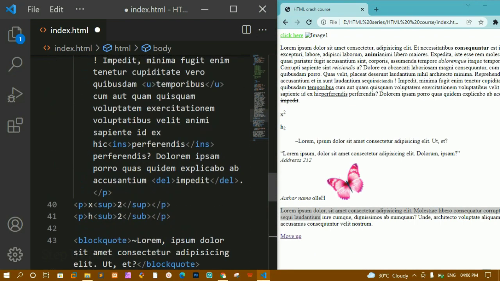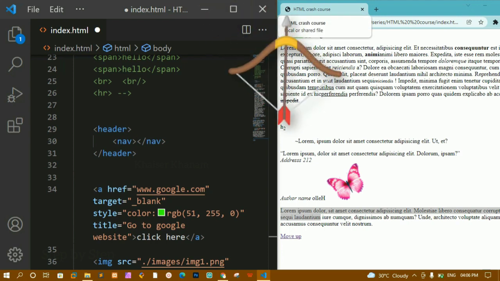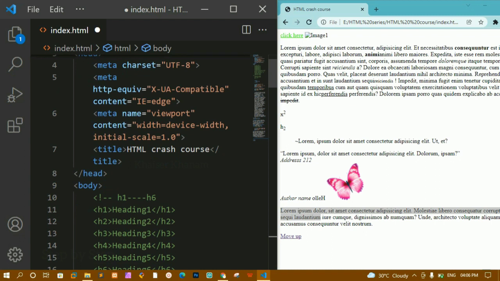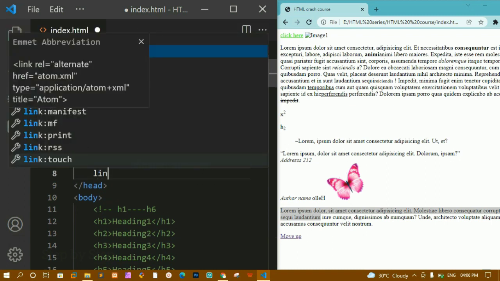Okay, now let's talk about favicon. Inside this tab, whatever content you are having, this heading we are having. Now before that, if you visit any website, they will be having this small icon here. So for that, you have to come inside the head element. Inside this head, below this title, I'm just going to write link, and you can see whenever you hover, you are getting this favicon section.